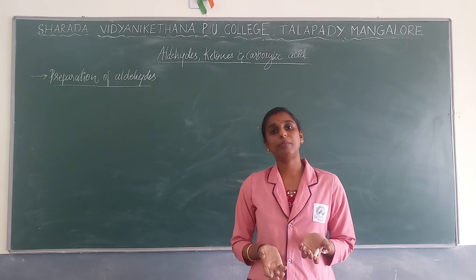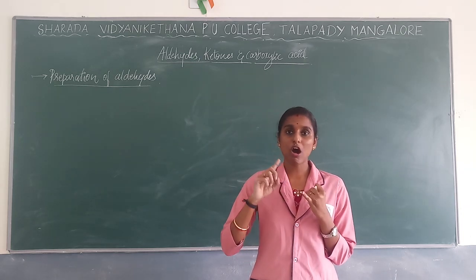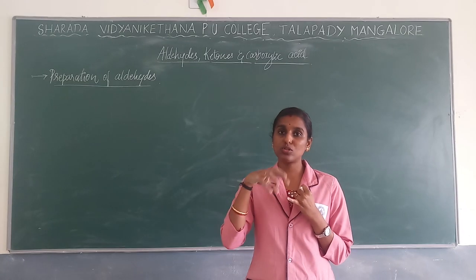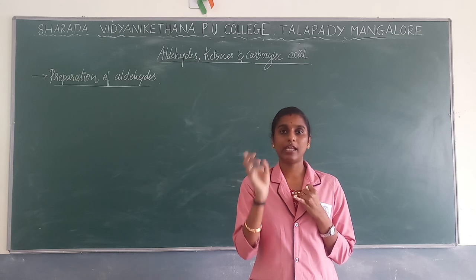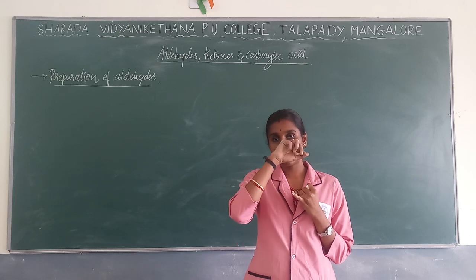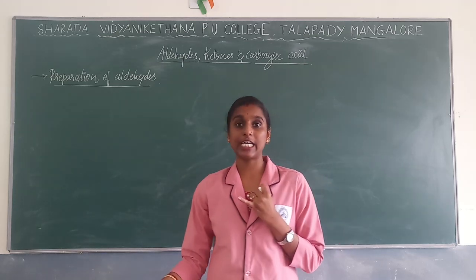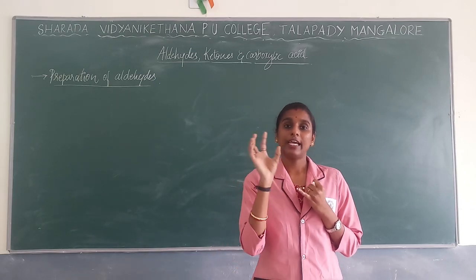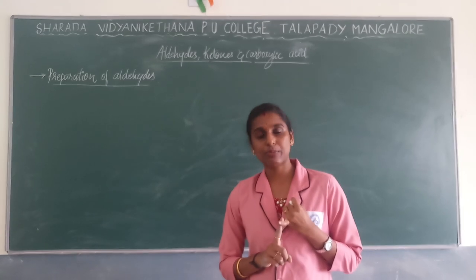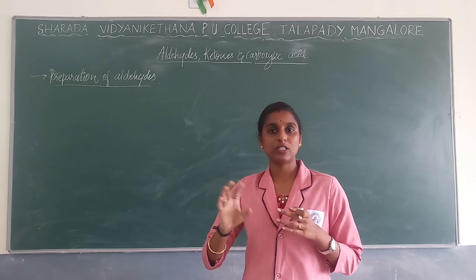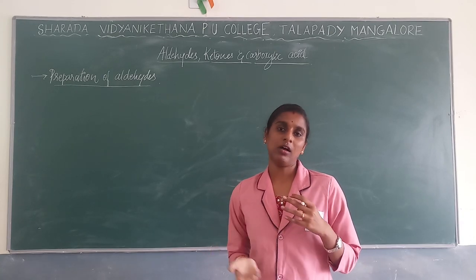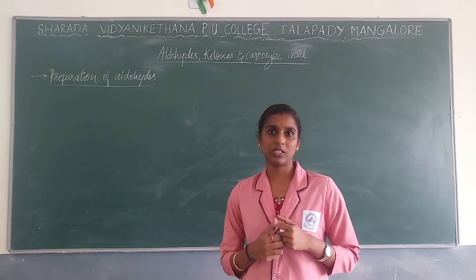The next method uses hydrocarbons. Using alkenes as the reactant in the presence of ozone, which is called ozonolysis, you will get an aldehyde, a ketone, or sometimes both as a product. In the same way, using alkynes as the hydrocarbon in the presence of mercuric sulfate and sulfuric acid, you get an aldehyde, a ketone, or a mixture of both. If you use ethyne as the reactant, you get an aldehyde. If you use higher alkynes, ketones are produced.